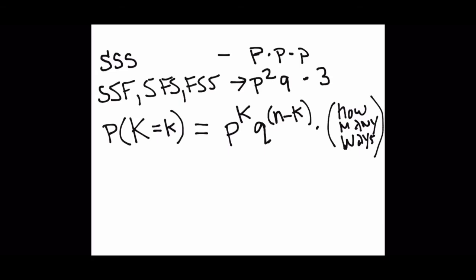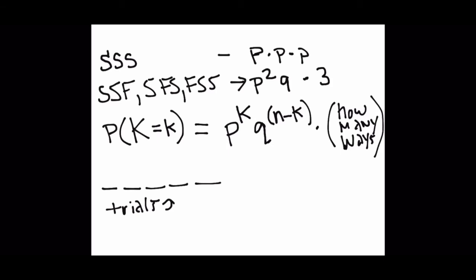You may remember that there's a way to calculate this a little bit better. If you have n trials and you want to know the probability of k successes, you can think of that as drawing your trials. Let's just draw 5, for example. So you have trials, and then you have k successes.